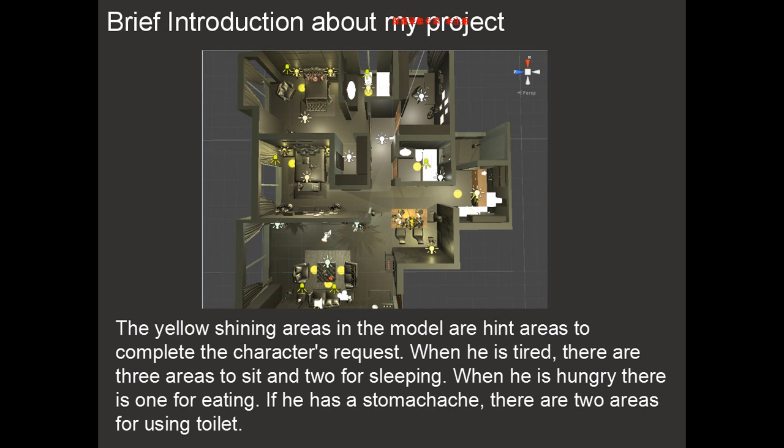This is the model of my project. The yellow shiny areas in the model are hint areas to complete the character's request. When he is tired, there are 3 areas to sit and 2 for sleeping. When he is hungry, there is 1 for eating, and if he has a stomachache, there are 2 areas for using the toilet, here and here.